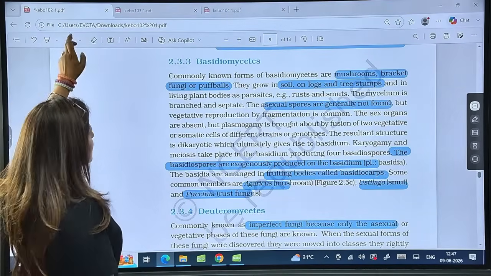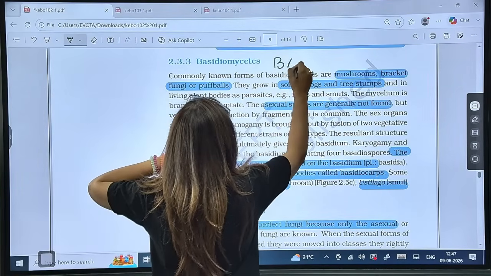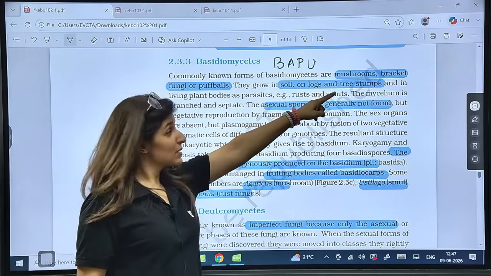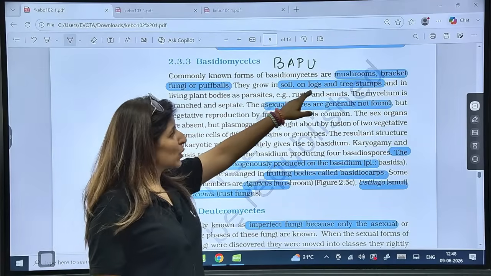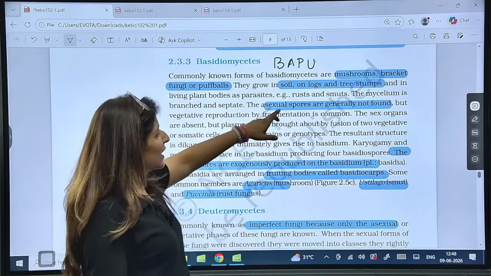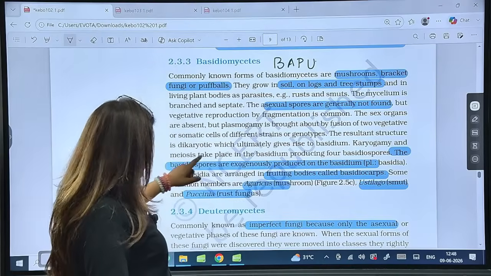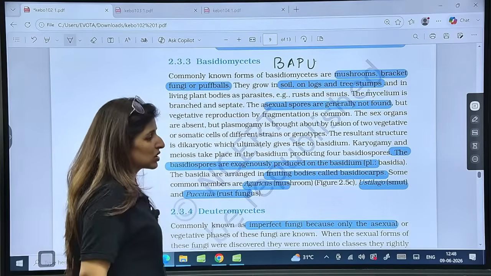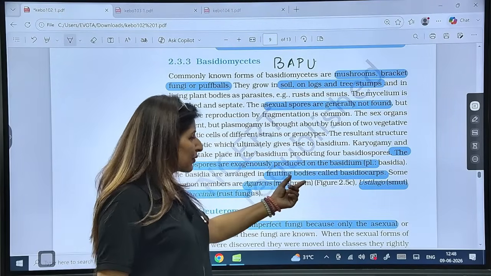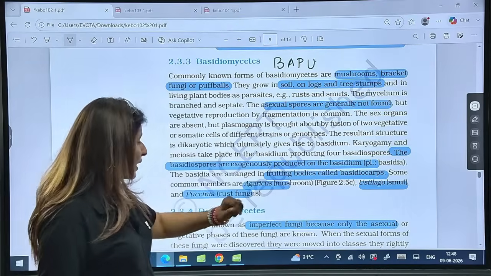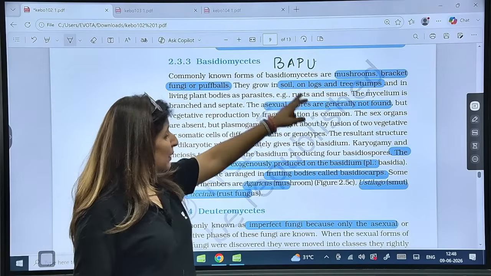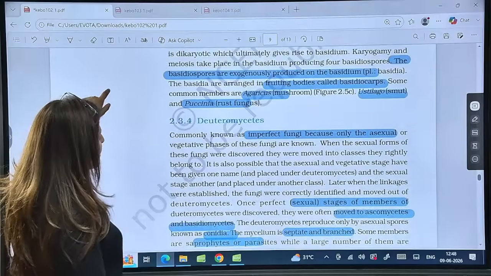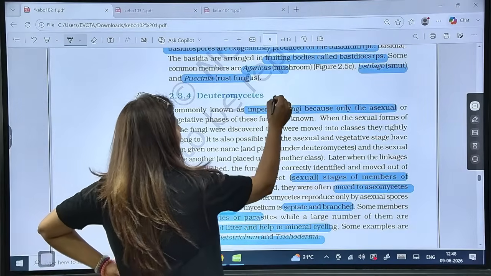Then we have Basidiomycetes. For Basidiomycetes, we have a mnemonic called BAPU, right? Now see, commonly known as mushrooms, bracket fungi, puffballs, found in soil, on logs and tree stumps. Asexual spores generally not found, and the sexual spores are basidiospores. Basidiospores are exogenously formed on basidium. The fruiting body is known as basidiocarp. The examples: A for Agaricus, P for Puccinia, and U for Ustilago. Is that clear? Then coming on to Deuteromycetes, we remember it as DCAT.